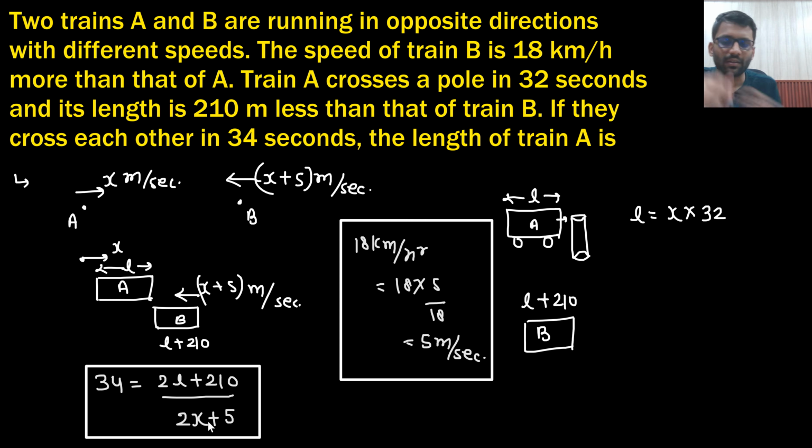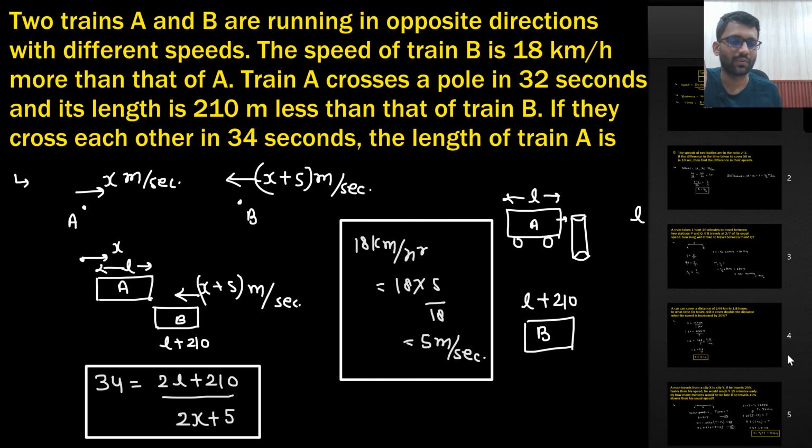Time is distance upon speed. Relative speed we will take. A is moving, B is also moving. So if I say B is stationary, A will be moving with 2x plus 5 and it has to cover the distance L plus 210. This is the equation that we need to solve now.